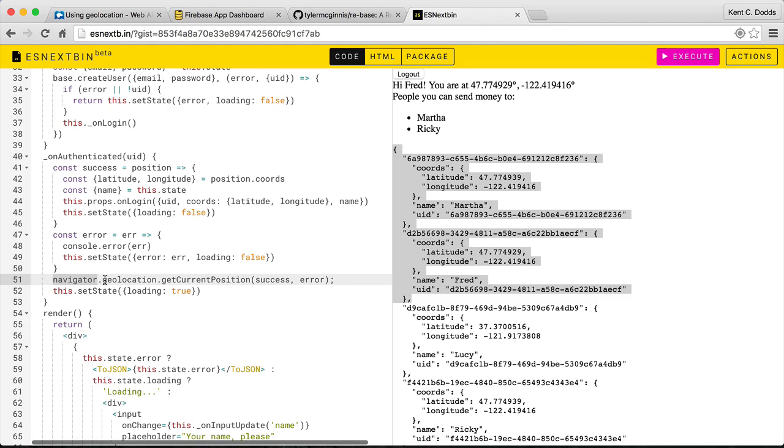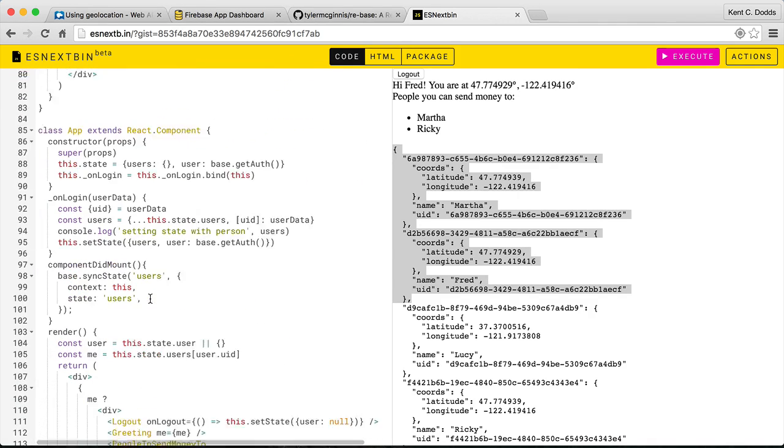So we have the navigator geolocation, this is the geolocation API, get current position, and when that is successful, we're going to take that position, get the coordinates off of it, and pass that along to the onLogin props along with the name that the user typed in. And then we'll update the loading state. In the case of an error, we'll update the error state, and that is useful sometimes.